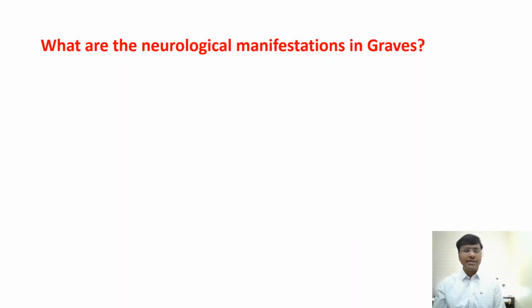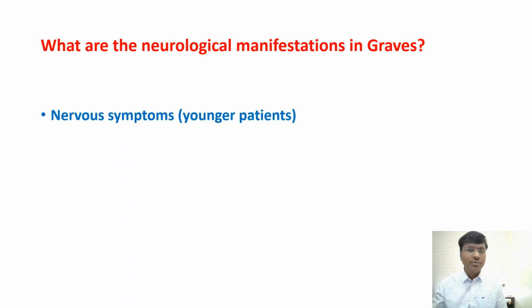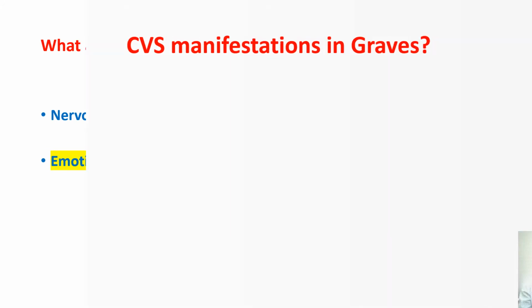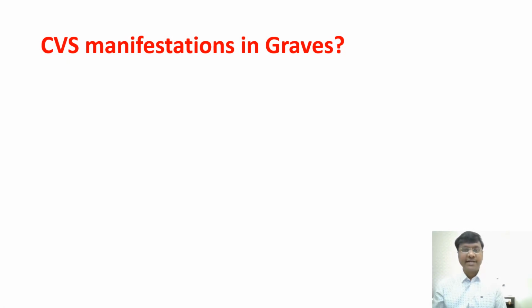What are the neurological manifestations in Graves? The neurological manifestations in Graves will be anxiety, tremors, and psychosis, because the thyroid hormone will be firing the cerebral neurons, and that is the reason why the individual will develop emotional lability, inability to sleep, as well as tremors. So these are the CNS manifestations in Graves.